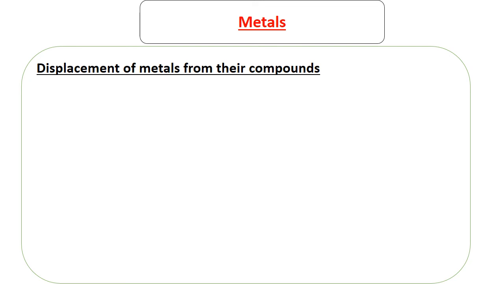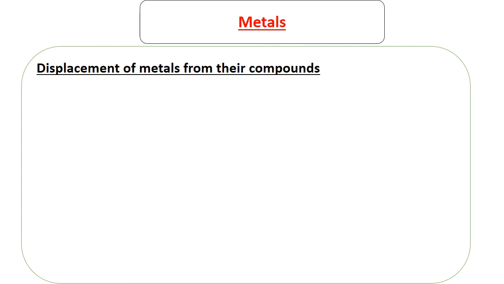So let's say you have this metal, then you want to remove it, and this metal, let's say it is in a salt or it is combined with something. So what you want is the metal. You don't want the other thing that is combined with the metal. So how do you remove that metal? So use the knowledge of reactivity series.